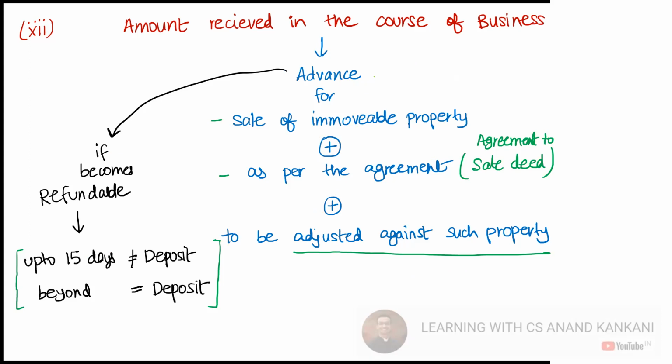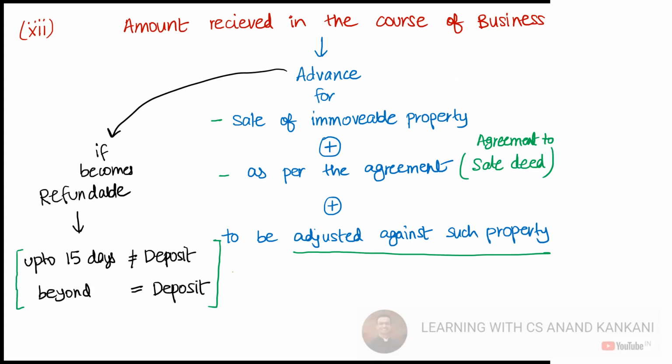Let's say the company is selling some immovable property, and it says that I need 30% of the amount in advance. So the company receives the 30% advance. Now the property would be transferred somewhere in January. It's September right now. 30% advance has been received, so it's absolutely fine. This will not be considered as a deposit. But yes, let's say somewhere in November or December the deal gets cancelled, then it has become refundable.